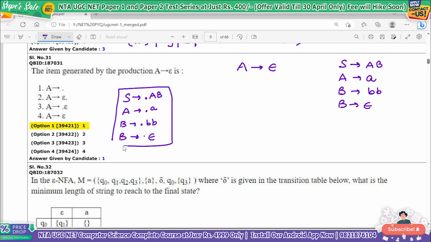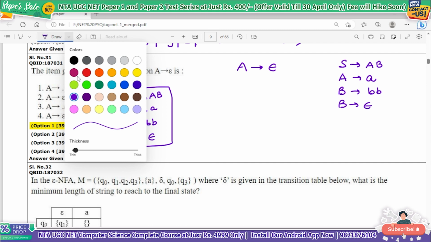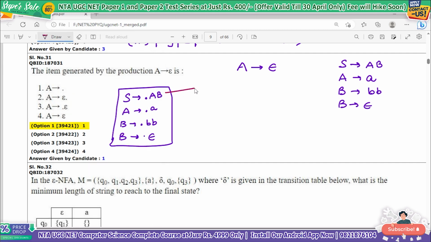So what are the productions, what are the next productions, how do the productions go. So this becomes S derives A dot B, A derives a dot, correct. This becomes B derives B dot B, this derives on reading a, on reading small b, and this becomes B derives dot, that is null.